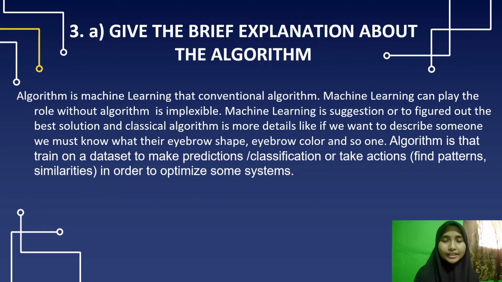The third question, A, is to give a brief explanation about the algorithm. Machine learning differs from the conventional algorithm. A classical algorithm is inflexible, while machine learning suggests or figures out the best solution. A classical algorithm is more detailed, like if you want to describe someone, we must know their shape, color and so on. A machine learning algorithm is trained on a data set to make predictions or classifications or take action, like finding patterns and similarities in order to optimize some system.